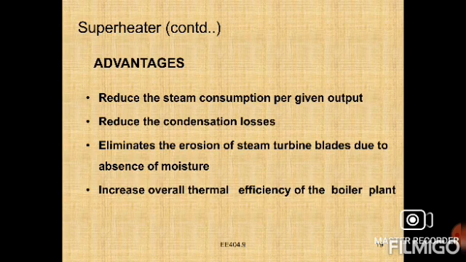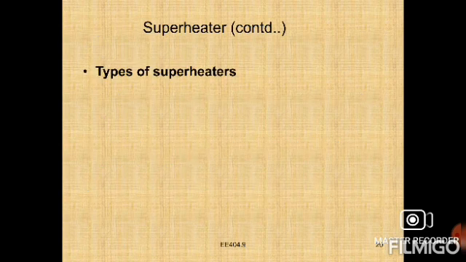Reduce the condensation losses, right? Next, eliminate the erosion of the steam turbine blades due to the absence of moisture, right? That is the main thing. Next, increase the overall thermal efficiency of the boiler plant also. These are the main advantages.